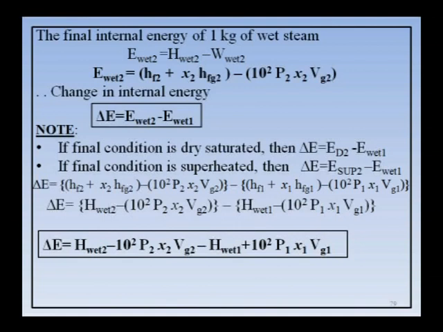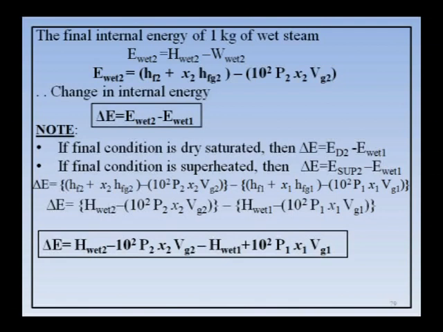So, E wet 2. So, delta E is equal to E wet 2 minus E wet 1, the change in internal energy for constant pressure process, similar to your constant volume process. Here also there is a change, depending upon the final condition of steam. If final condition of steam becomes dry, delta E is equal to E dry 2 minus E wet 1.